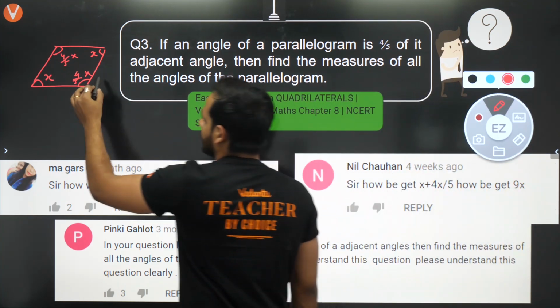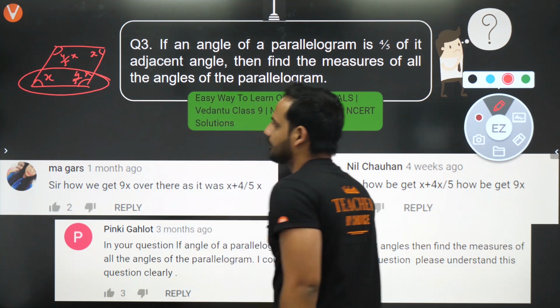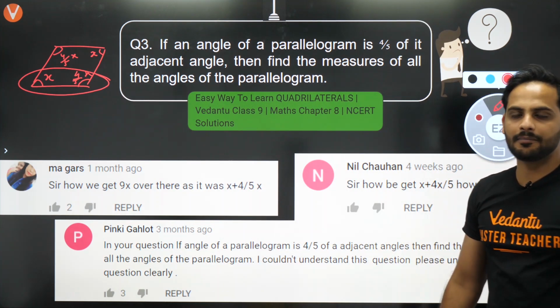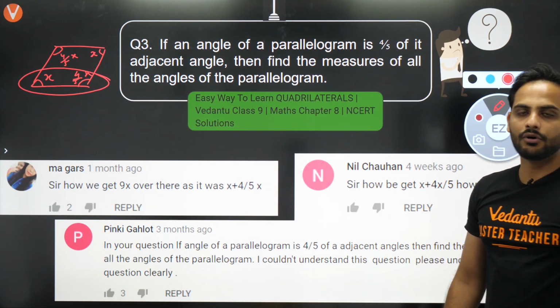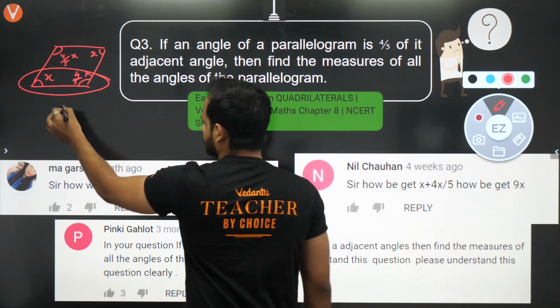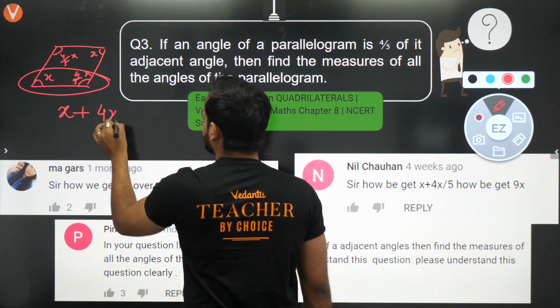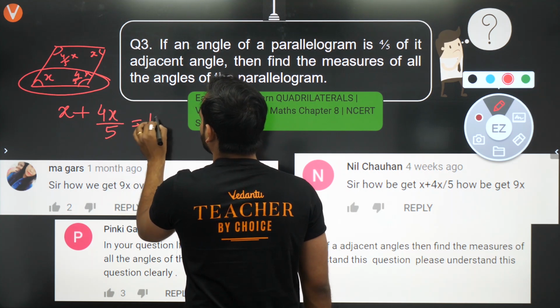I know that the pair of adjacent angles in a parallelogram, if I pick a pair of adjacent angles, they will be supplementary. So I can say x plus 4x/5 will be equal to 180 degrees.